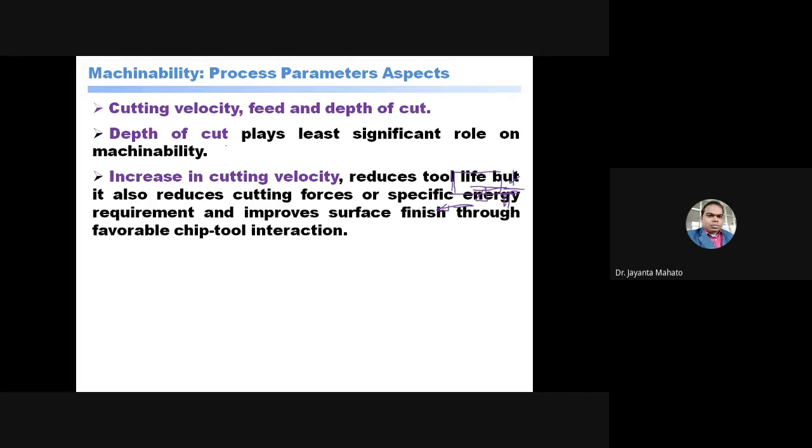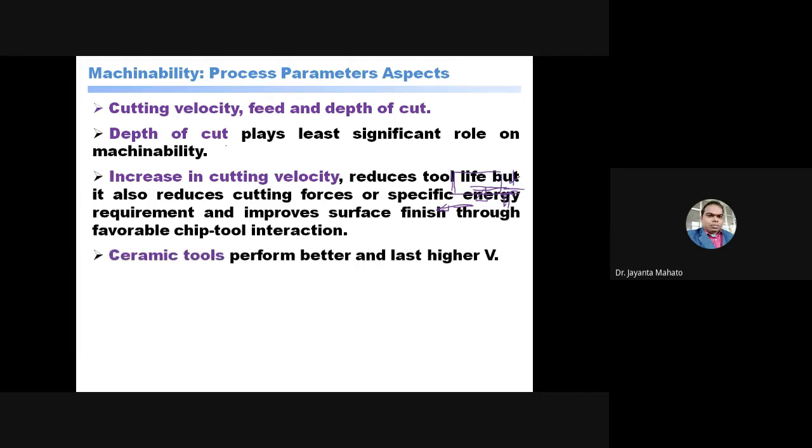These three parameters also affect machinability. Ultimately, by increasing the cutting velocity, the machinability of the material will increase. So that's why during calculation of the machinability index, all these parameters have to be kept constant: cutting velocity, depth of cut, feed, and other conditions. Cutting conditions have to be standard.